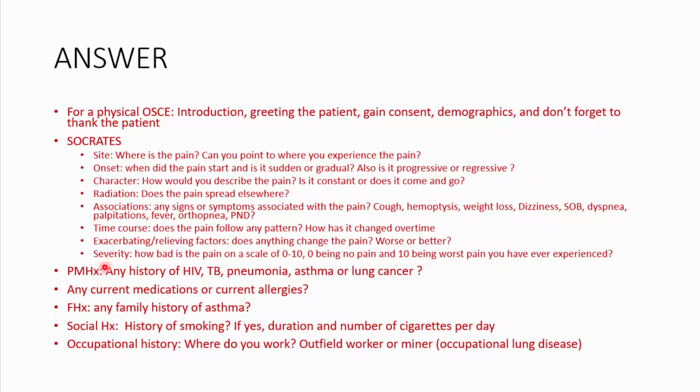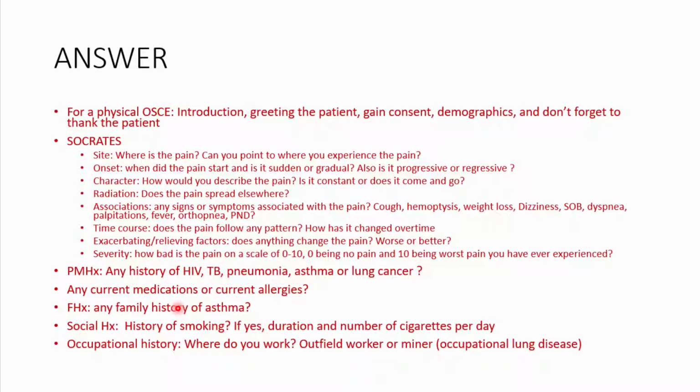And of course, ask this person for a past medical history of HIV, because this could be an opportunistic infection that's affecting the chest. Ask for history of TB, or if they have any TB contact. Ask for history of pneumonia. Ask for history of asthma. Ask for history of any lung cancer that has been diagnosed prior. Then ask if they're taking any medication or have any current allergies to any medications. Ask if there's a family history of asthma, because this could be asthma causing the chest pains.